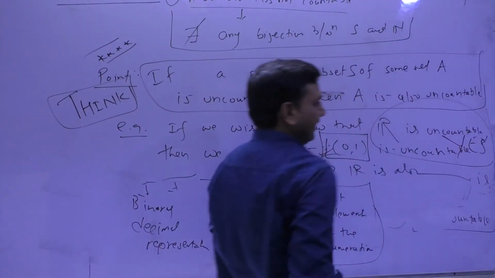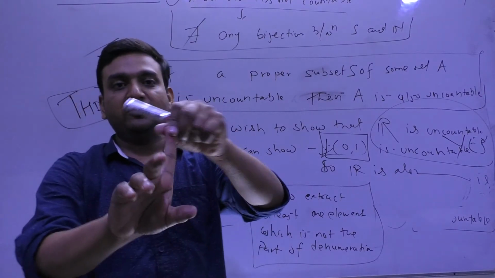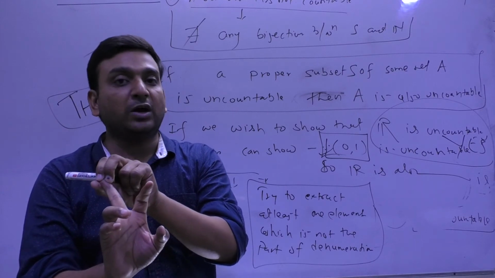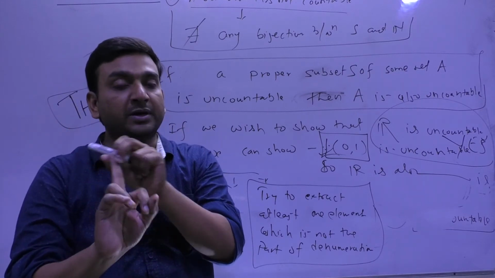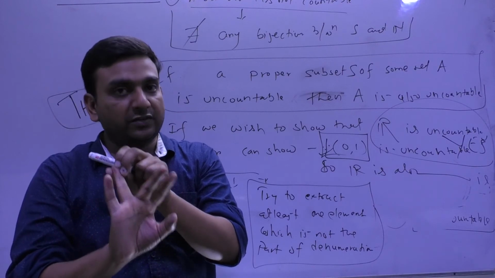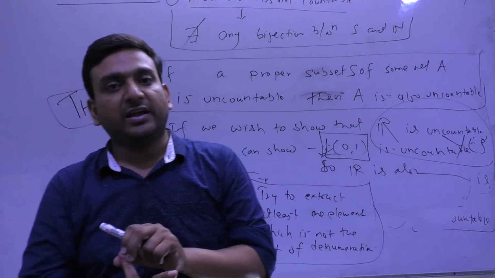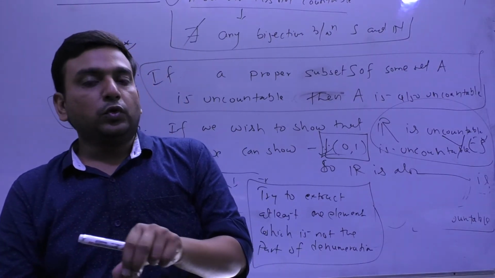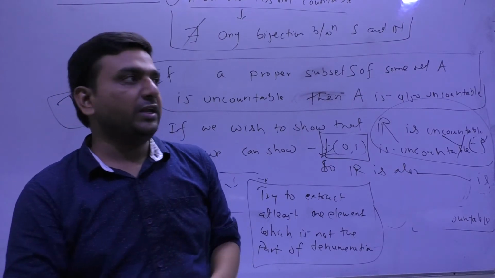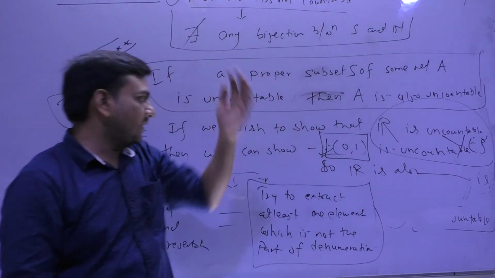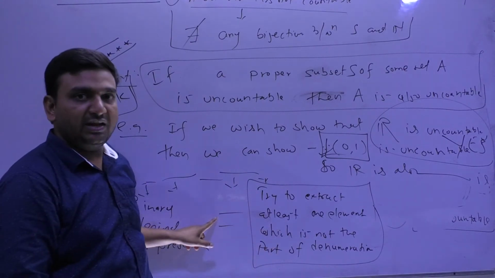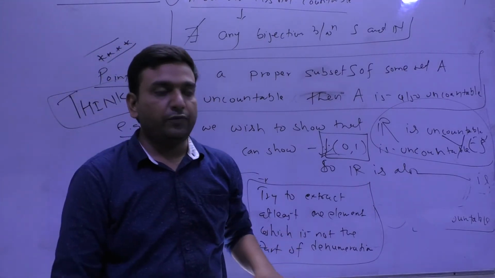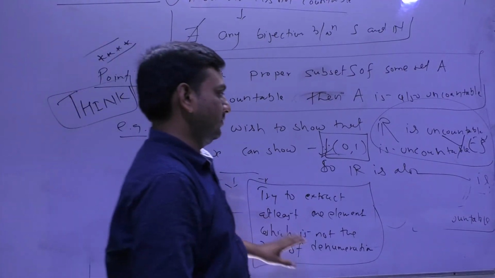Fine. So what I need to remember is the first point, N, Z, Q are countable. For Z, how we show the countability, that mapping, please do remember. Third point, a subset of a countable set is again countable, and a union of countable sets is again countable. To show uncountability we use either the diagonalization process, extracting one element which is not coming in the denumeration, or the decimal representation part. If you are interested, then you can go through the notes.